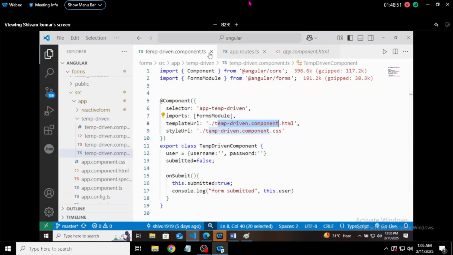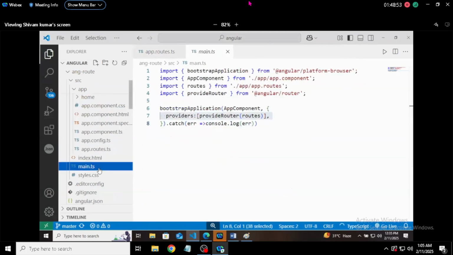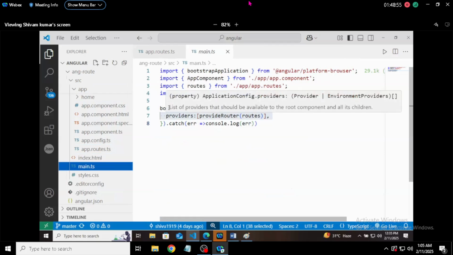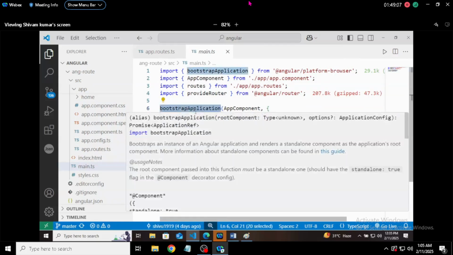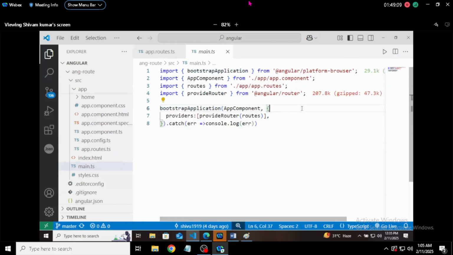So if you go to main.ts, you will see the bootstrap application. You don't have to do it by yourself, your application will do it for you. But in the bootstrap, you have to tell which is your root component, your main component. So AppComponent is our main one.